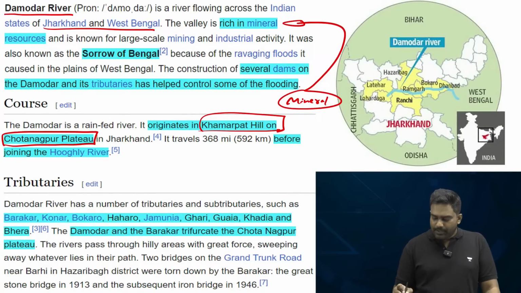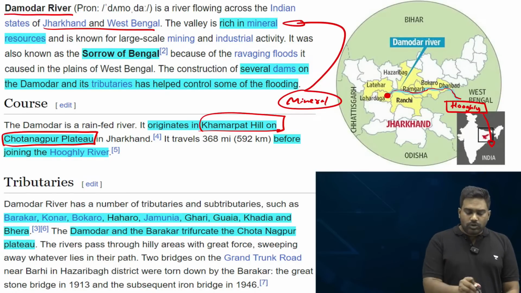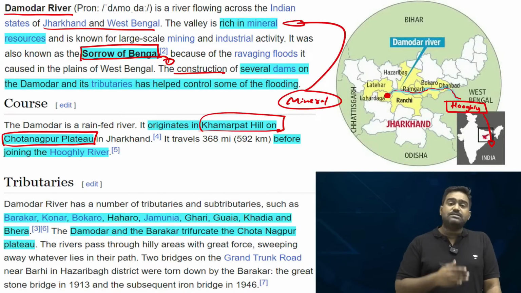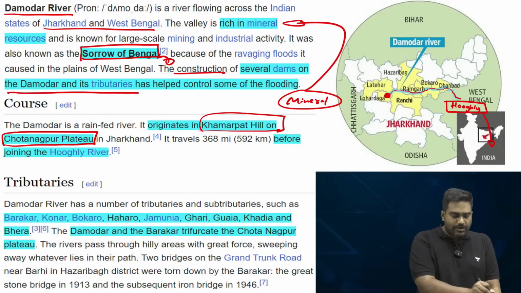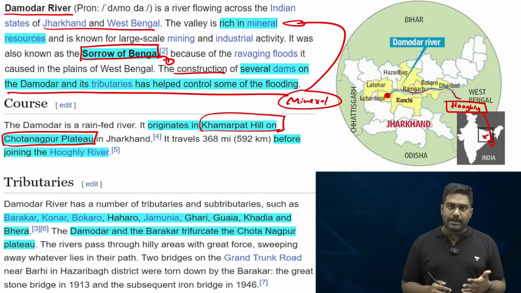You can see in the map, it originates in the Chota Nagpur region at the Kamarpat Hill range and flows down into West Bengal before joining the Hooghly, which then drains into the Bay of Bengal. This is the course of the river. Damodar is also called the Sorrow of Bengal. You might have studied this since your school days, because it causes massive flooding in West Bengal and brings enormous suffering to the people of West Bengal. That's why it's often called the Sorrow of Bengal.